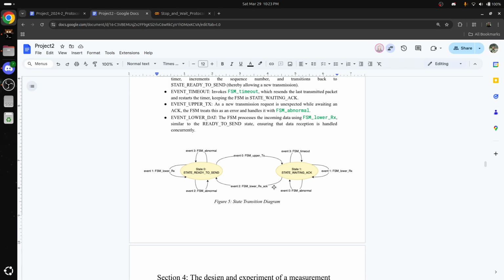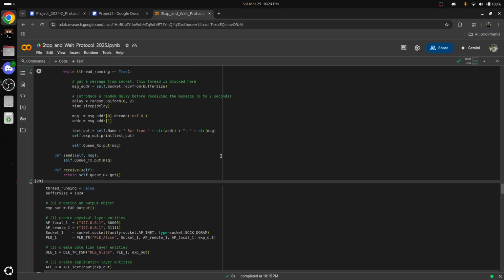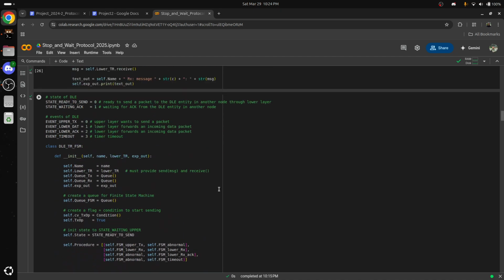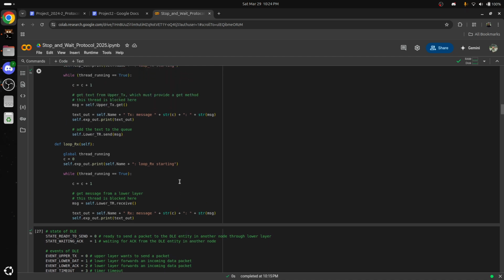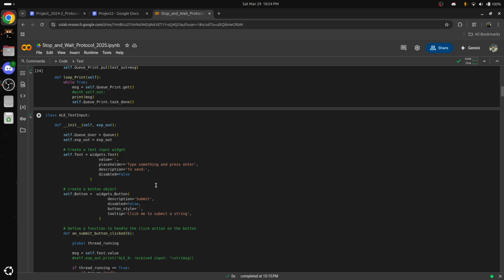Now I'll leave you with my partner. Nice. So a quick recap of what Alanis said: we modify the probability that a packet gets duplicated and the probability that a packet gets lost. So I'm going to show you that real quick here.